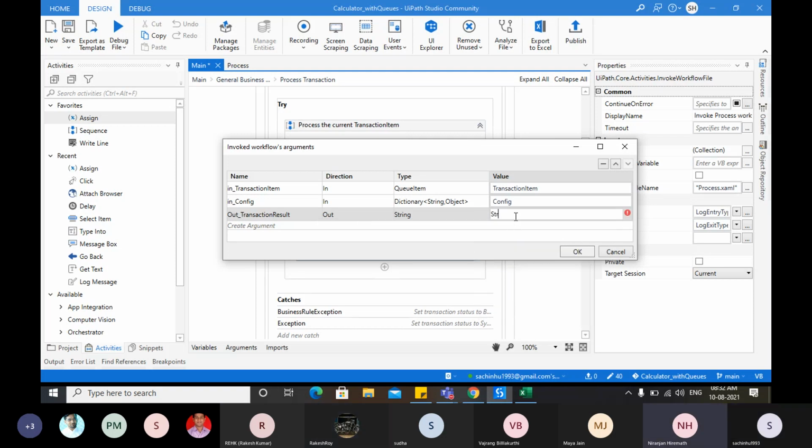No, don't select that. No, it's not creating a variable. First you need to press Control K, right? Sachin, remove this and press Control K. Yeah, now write STR transaction result.